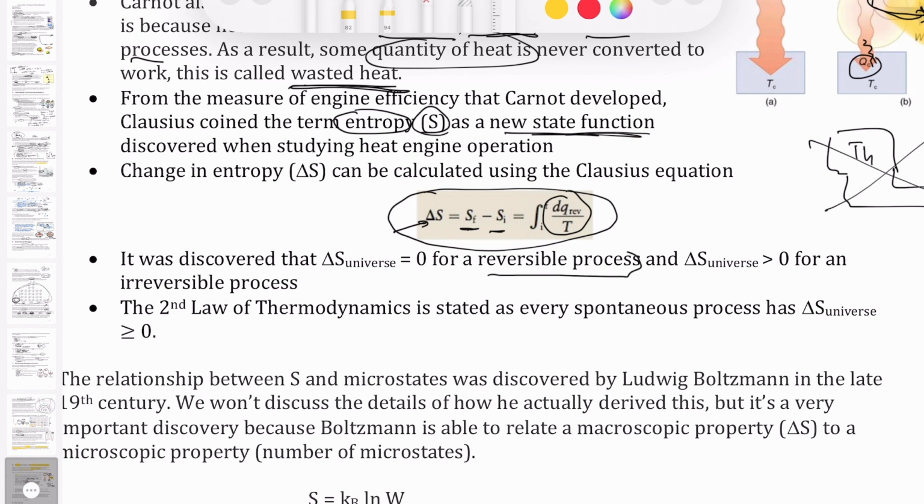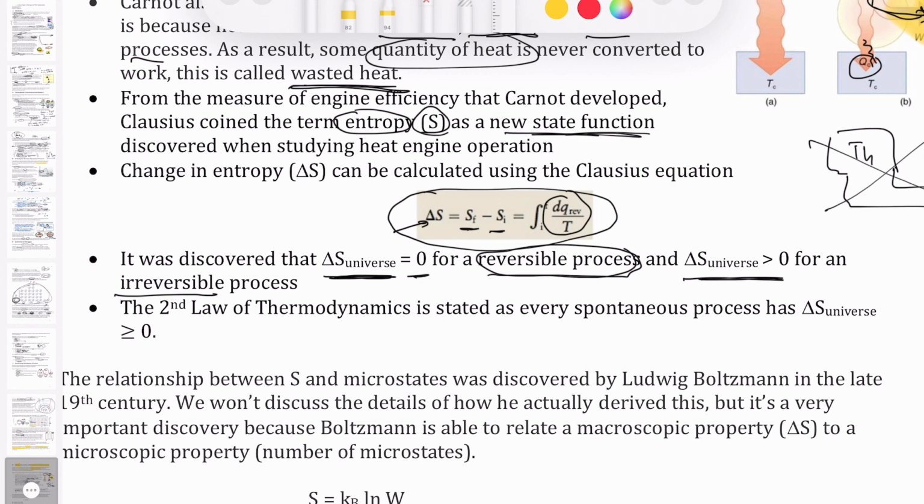Okay, one of the most important discoveries for entropy is that for processes that are reversible, which is actually only true in a theoretical sense, the delta S of the universe, the change of entropy of the universe, is zero. Whereas for processes that are irreversible, which is processes that actually happen in real life, the change in the entropy of the universe is positive. So in other words, what this is saying is that the entropy change of the universe is always either zero or greater than zero. It's never negative, okay?